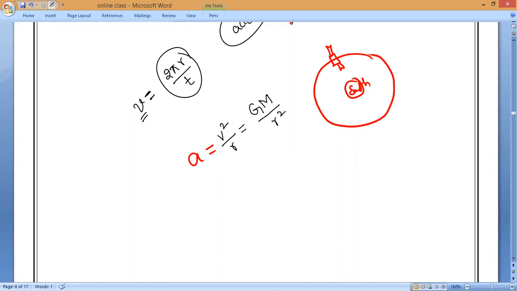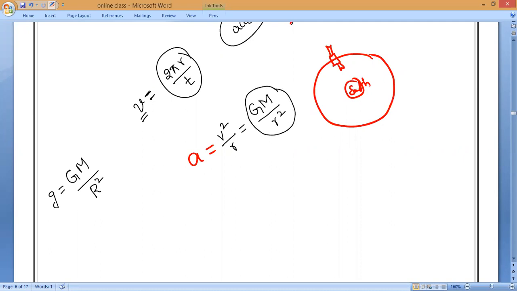So let me take the formula. You all know how this formula will come. g is equal to, what is the formula, Mitakshri? F into r square by m1 into m2. No, wrong. Capital G into capital M divided by what? R square, the radius of the planet. Have you understood, Mitakshri, now how it will come?